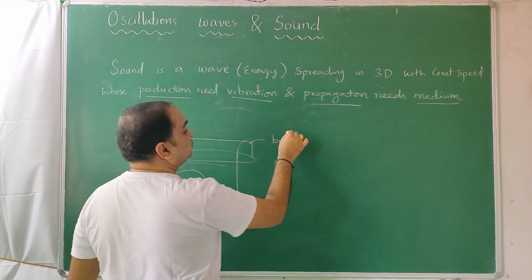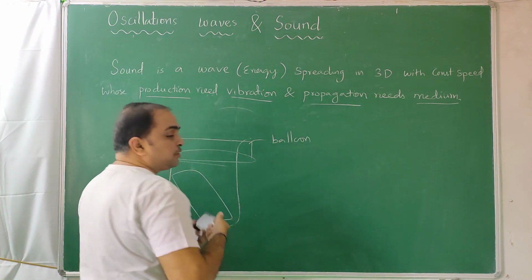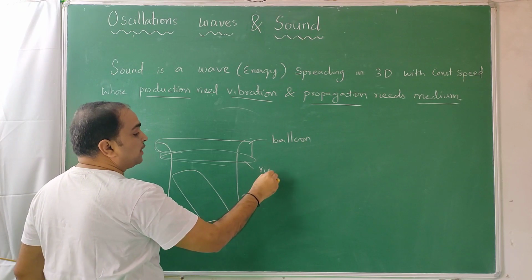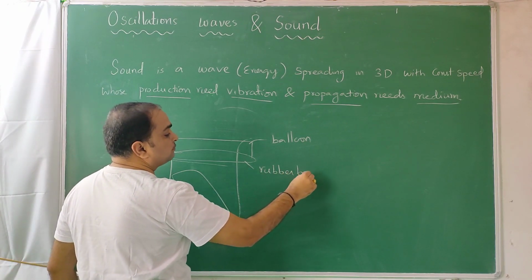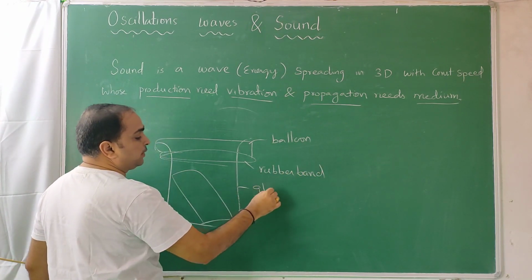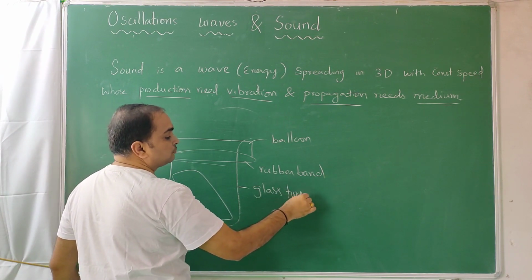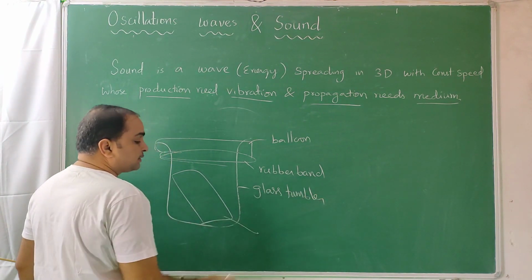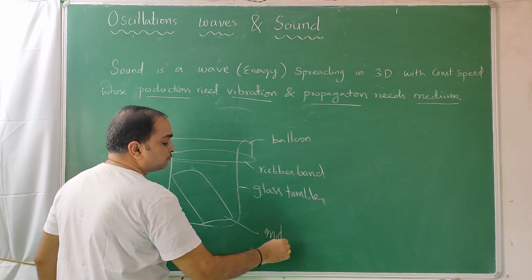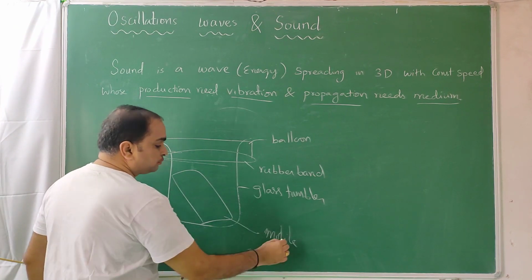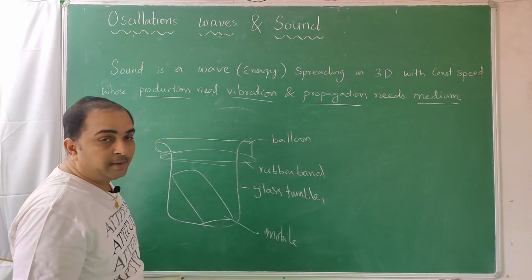This is a stretched balloon. This is a rubber band. This is a glass tumbler. And this is the mobile phone, in ringing mode, not in vibration mode.